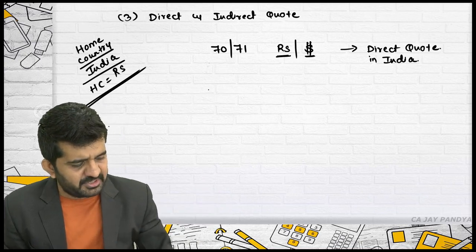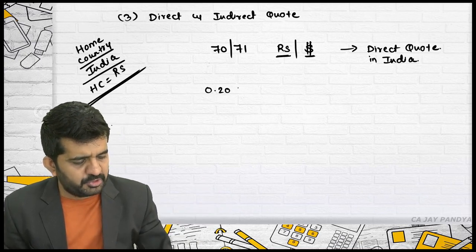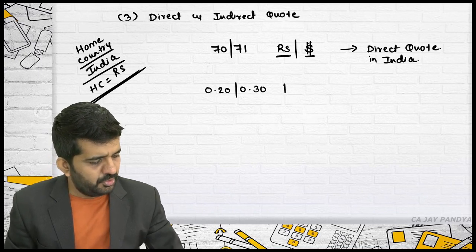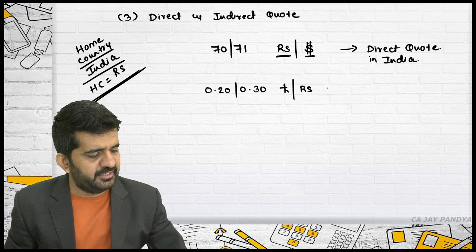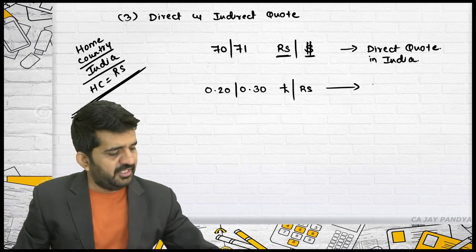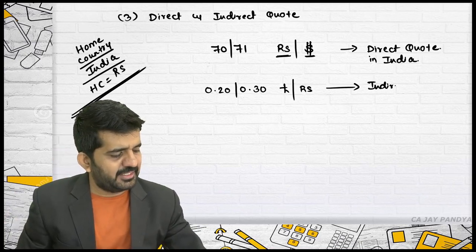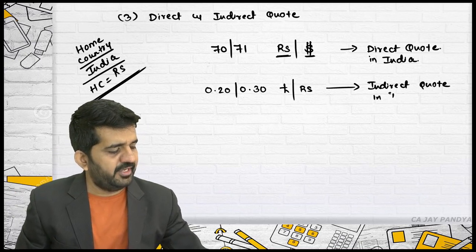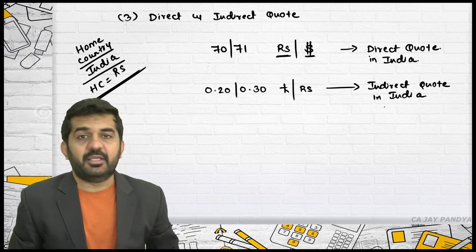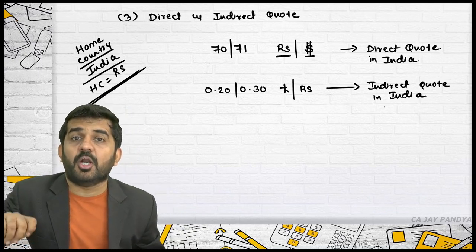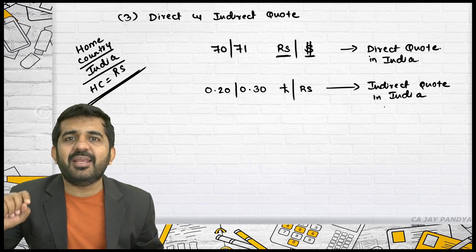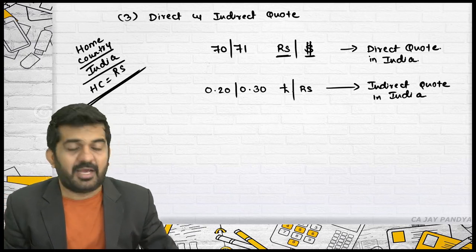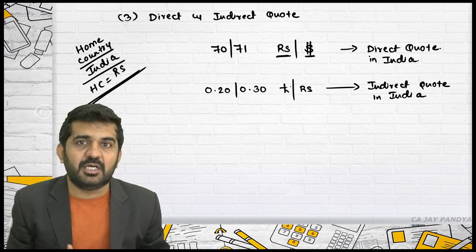But if the rate given is something like this, 0.20/0.30 pound per rupees, in India, this will be termed as indirect quote. Why? If your pound is payable, you cannot directly convert this into rupees just by multiplying. You will have to inverse the rate.